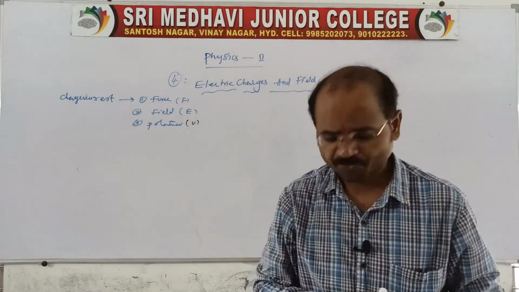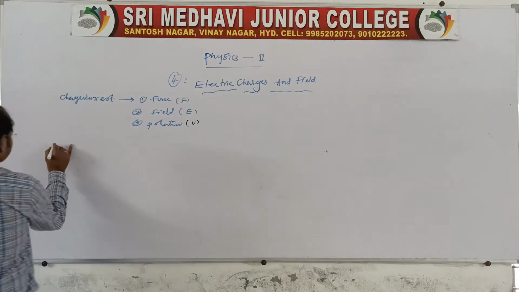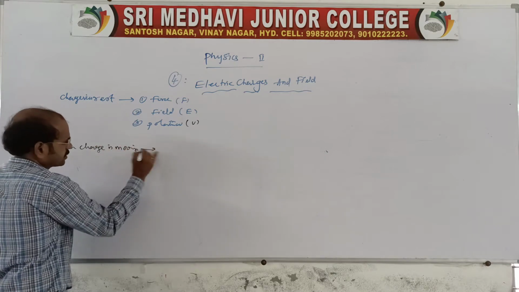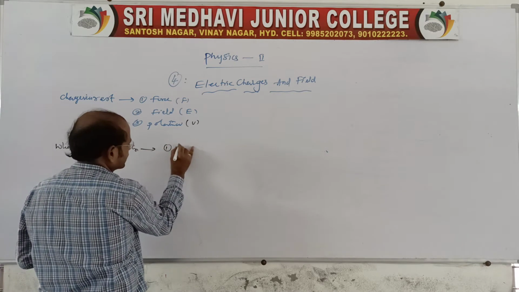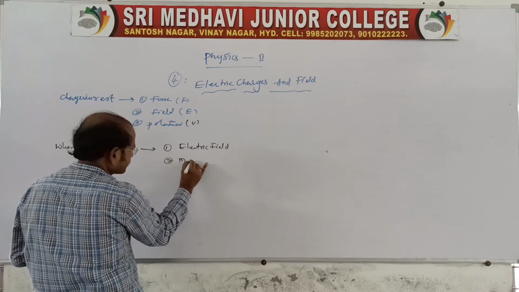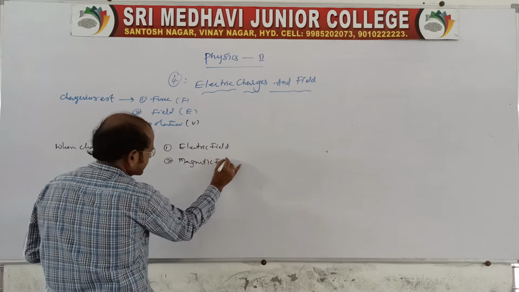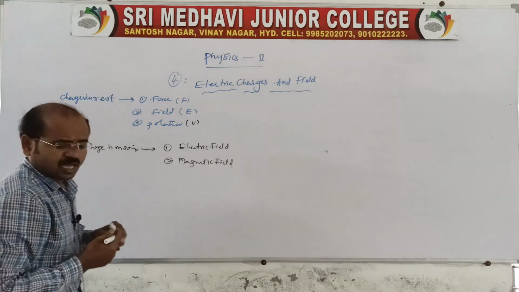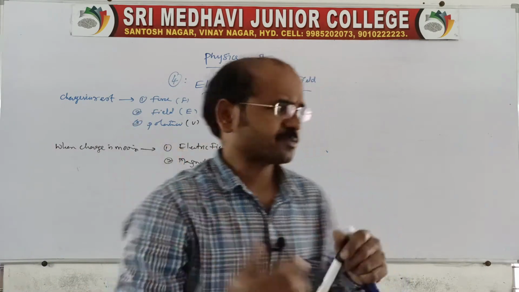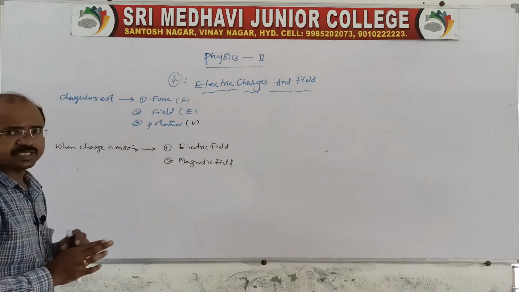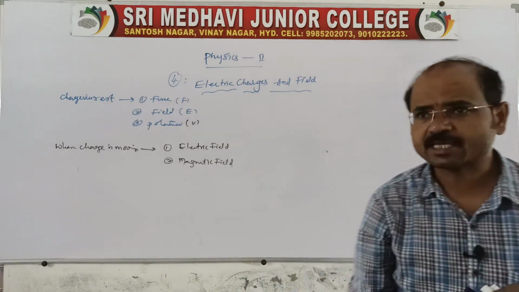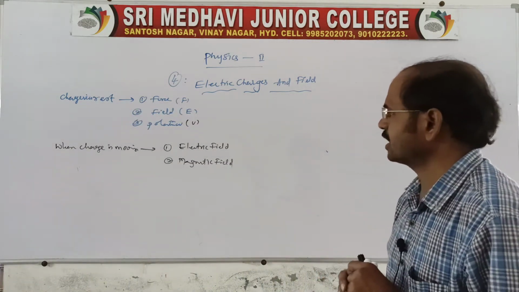Suppose the charge is moving. I would like to tell you that a moving charge can create both an electric field and a magnetic field. Of course, this is covered in the next chapters, current electricity and moving charges and magnetism, where we will see clearer information. For now our discussion is only related to charges at rest, which create force, field and potential.